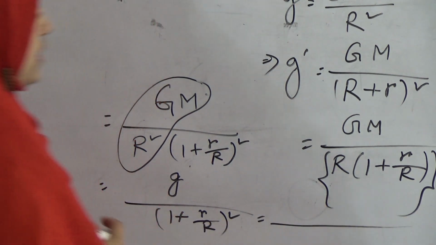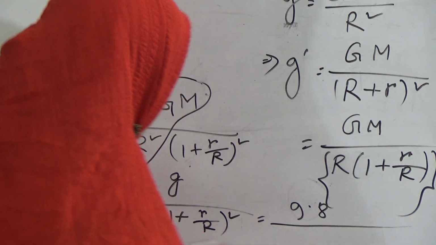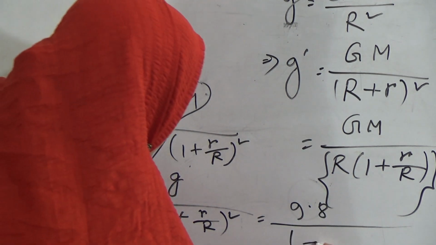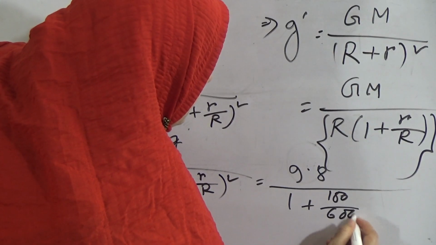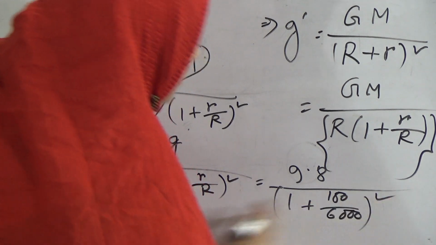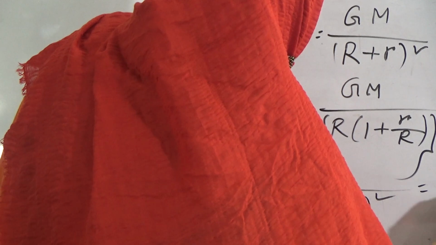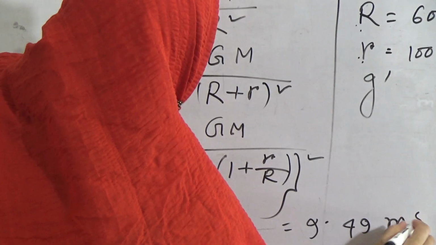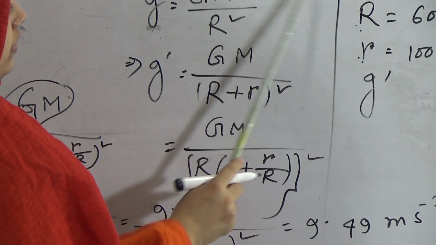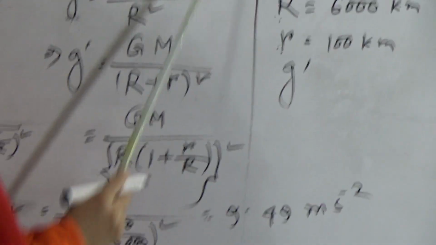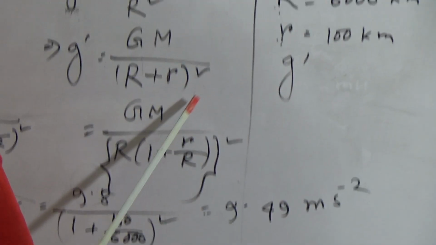So now put in this value of g, which we know is 9.8 meter per second square, and here 1 plus small r, which is 100, divided by capital R, which is 6000, whole square. Doing this calculation we will get 9.49 meter per second square, and this is the acceleration due to gravity. What is the value of g there? The value of g there is 9.49 meter per second square.